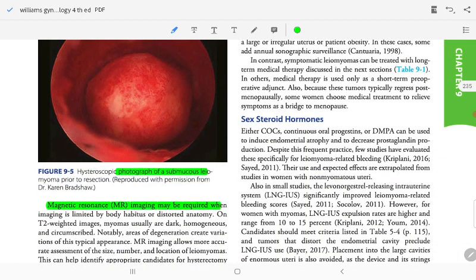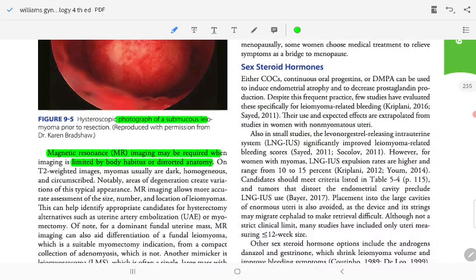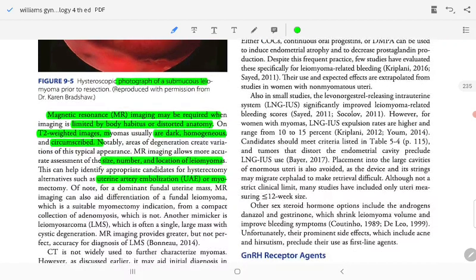MRI may be recommended when imaging is limited by body habitus or distorted anatomy. On T2 images, myoma is usually dark, homogeneous, and circumscribed; degeneration can create variation of this typical appearance. MRI allows more accurate assessment of the size, number, and location, which can help identify appropriate candidates for hysterectomy or alternatives such as uterine embolization or myomectomy. Of note for a dominant fundal uterine mass, MRI can also differentiate a fundal myoma, which is a suitable myomectomy indication, from a compact collection of adenomyosis.